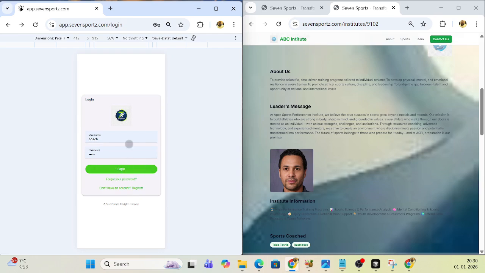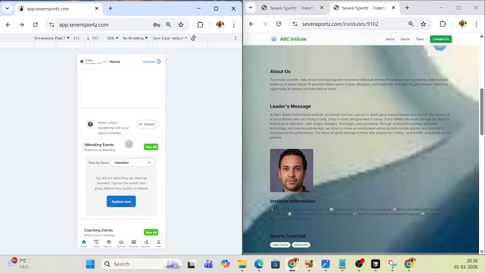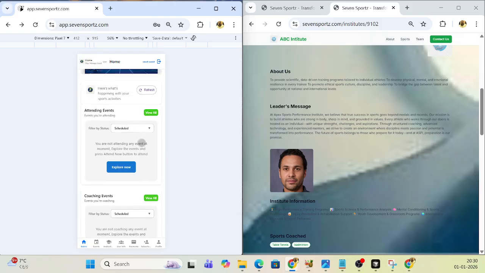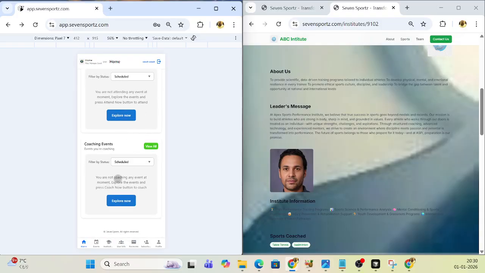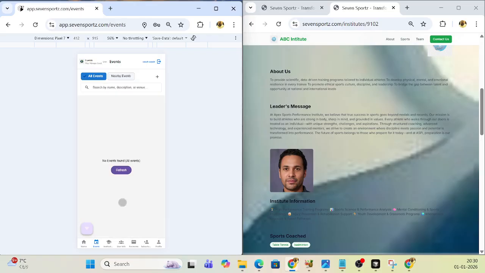Okay, so once you get logged in, here is the dashboard where you will be seeing these are the events which you are attending, meaning you're not coaching them. So coaching events are the events where you are coaching. So currently you're not coaching. You can explore now. Right now no event near you, so that's okay. But whenever an event is posted, if it is near you, you can search it from here, and you can press an attend button from there.